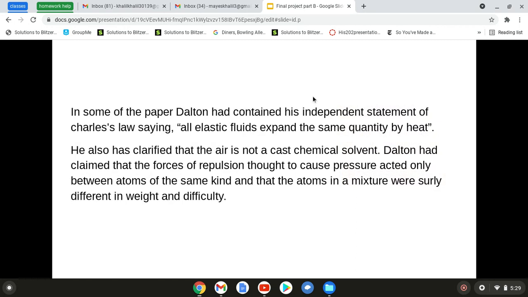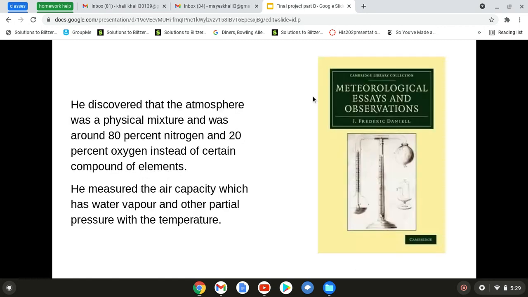He also clarified that the air is not a chemical solvent. Dalton claimed that the force of repulsion thought to cause pressure acts only between atoms of the same kind, and that atoms in a mixture were surely different in weight and form. He believed that every single atom had different weights in the air.